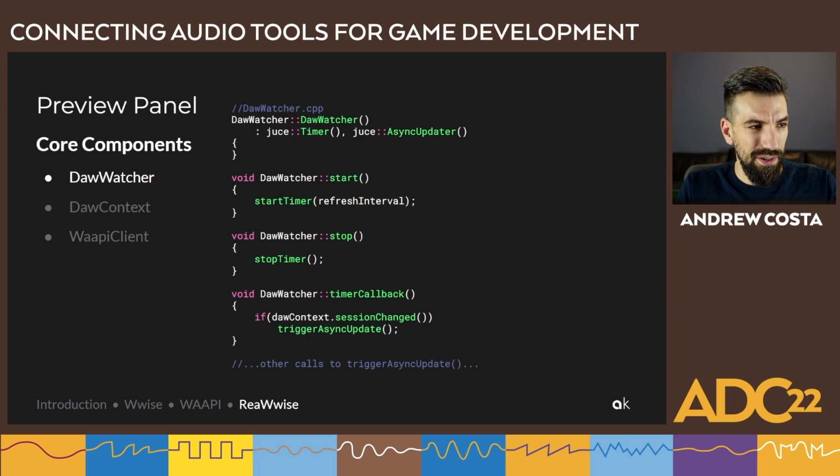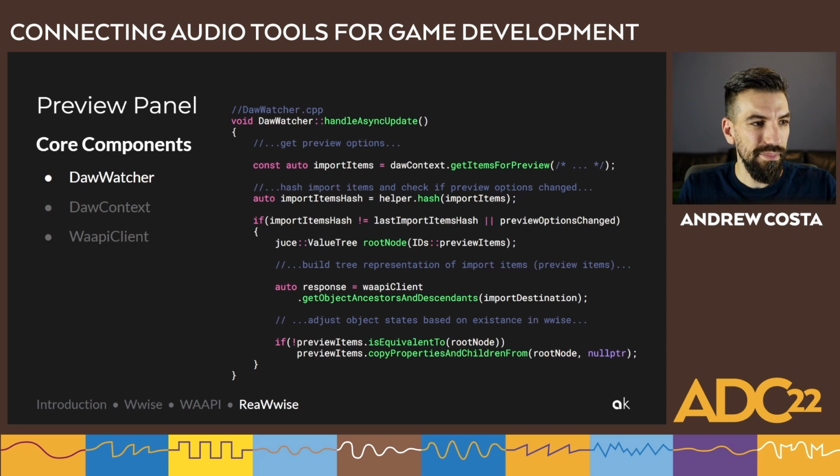All right, so let's look at some code. The main class that powers this preview panel is the DAW watcher. It implements a Juce timer. It checks to see if anything in Reaper has changed at a time interval through the DAW context. If something changes, we trigger an update.